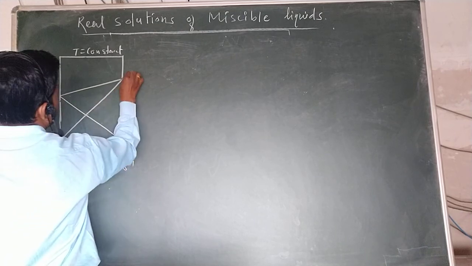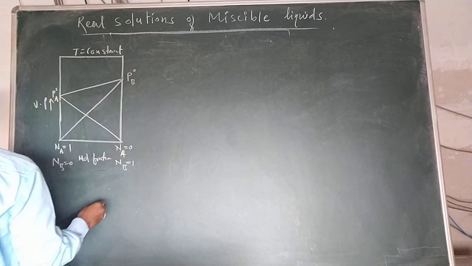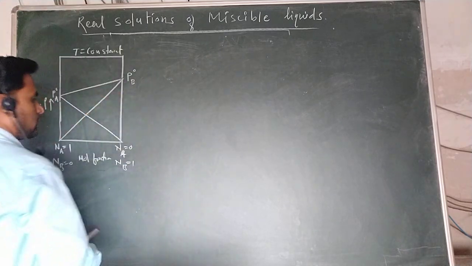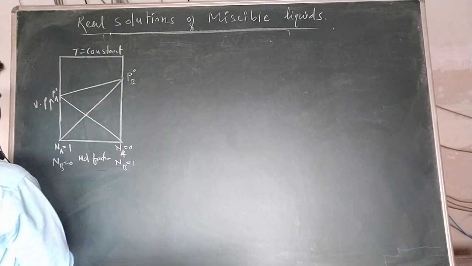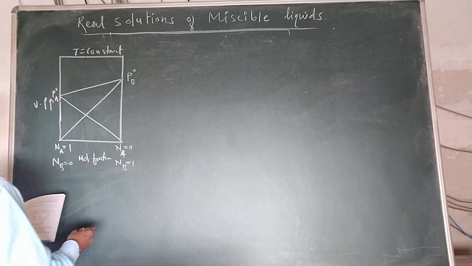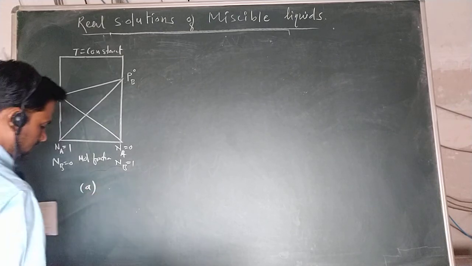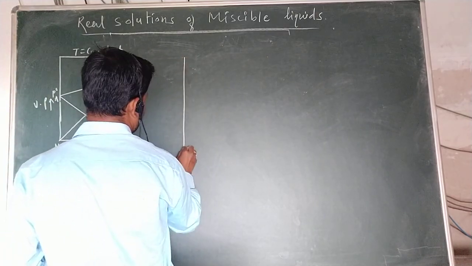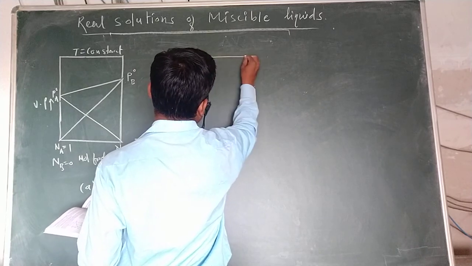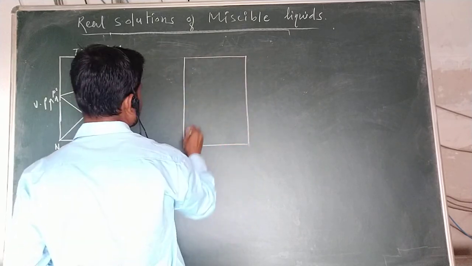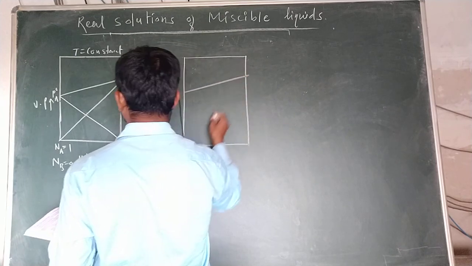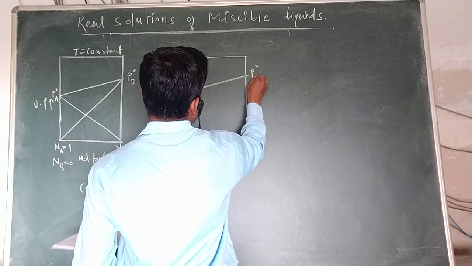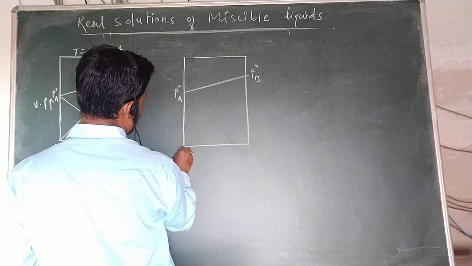And this is P0B. Let us consider how the positive deviation is there; we have three different types of deviation. This is the first graphical representation, and now the second one. Again the same Raoult's law is drawn, with vapor pressure on the y axis and mole fraction on the x axis, N B equal to 0 and N B equal to 1, at T equal to constant.